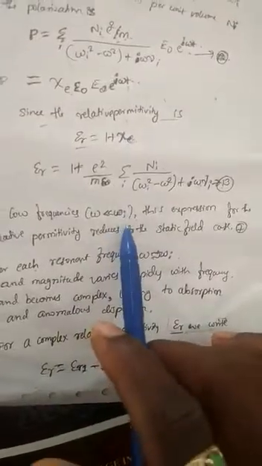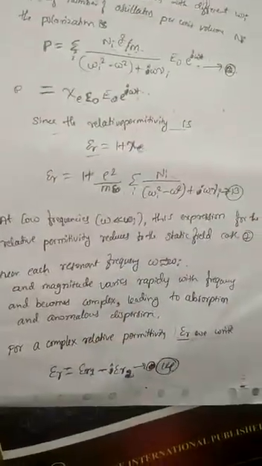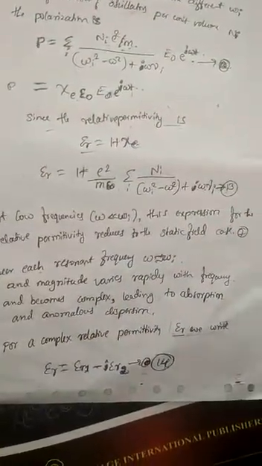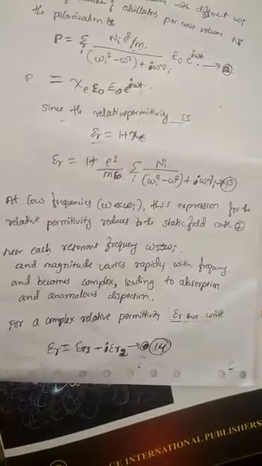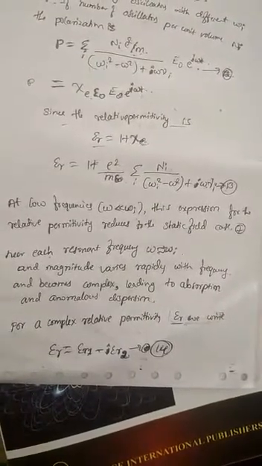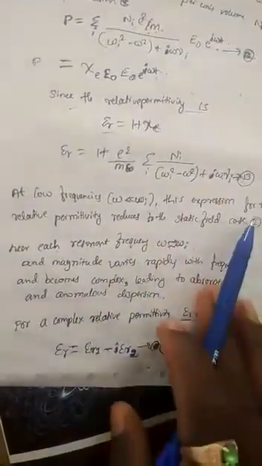Now at low frequency, when omega is less than omega i, this expression for the relative permittivity reduces to the static field case. Near the resonance frequency, omega equal to omega i, the magnitude varies rapidly with the frequency and becomes complex, leading to absorption and anomalous dispersion.